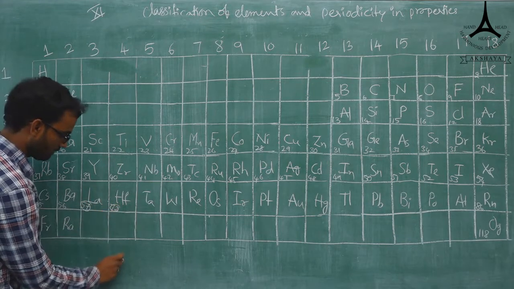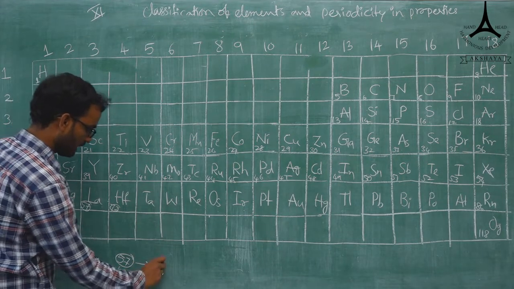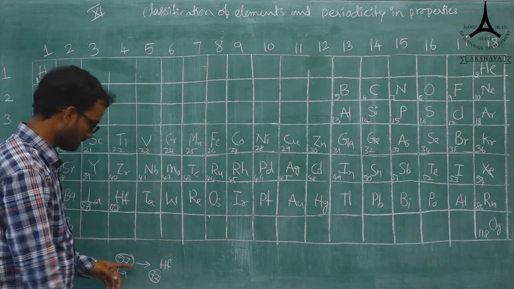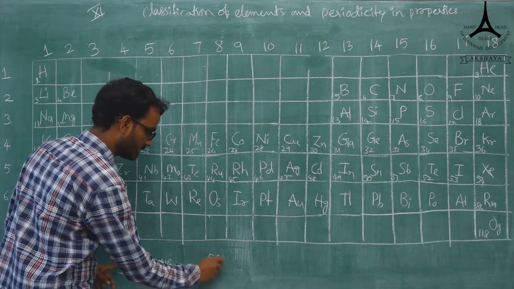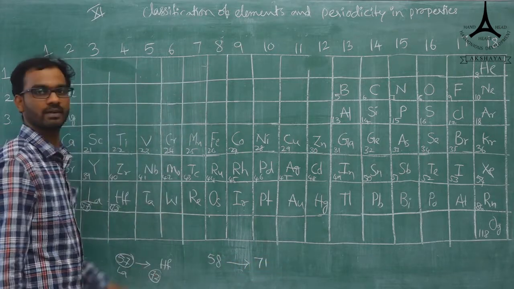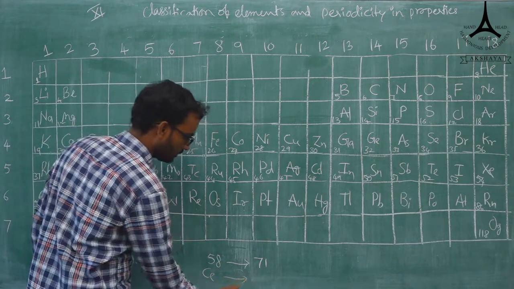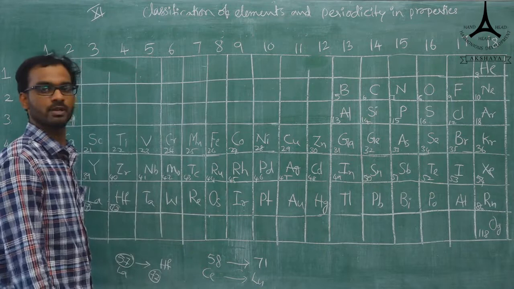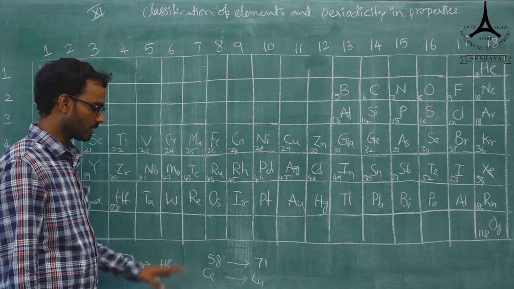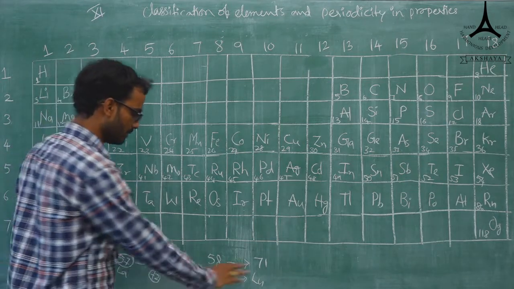Very important: 57 is lanthanum, and after that hafnium is 72. What are the missing numbers? 58 to 71, which is cerium to lutetium: cerium, praseodymium, neodymium, promethium, samarium, europium, gadolinium, terbium, dysprosium, holmium, erbium, thulium, ytterbium and lutetium.